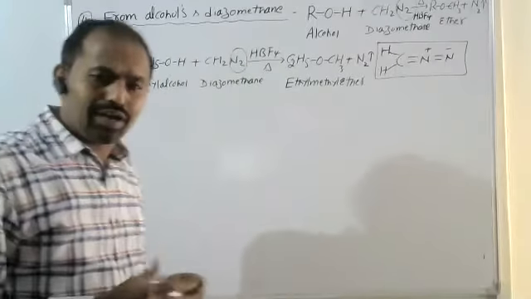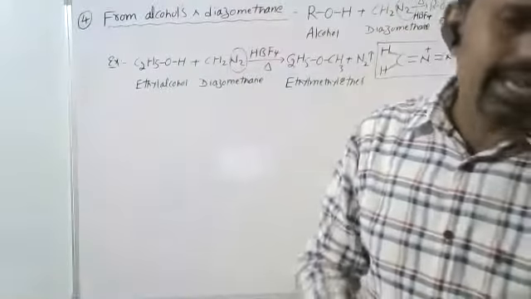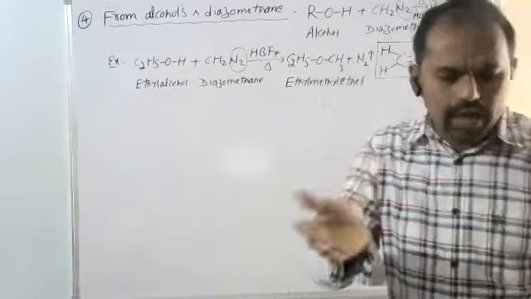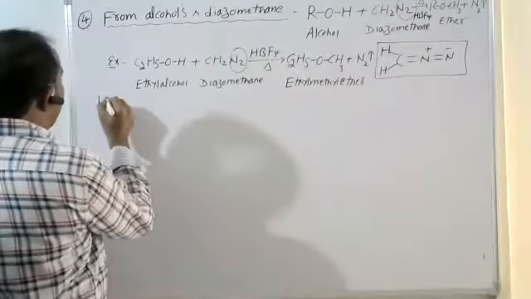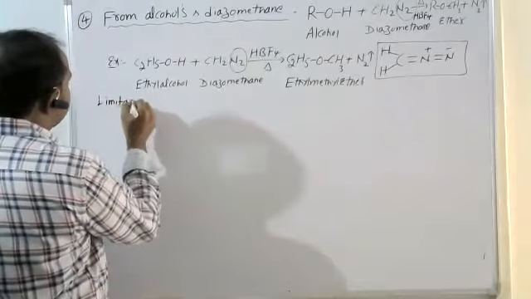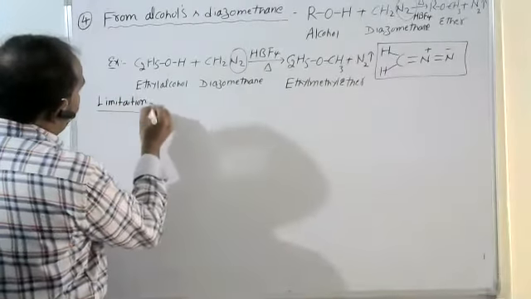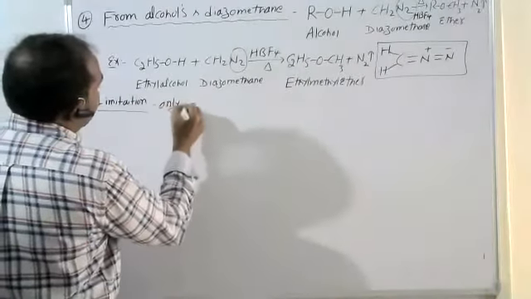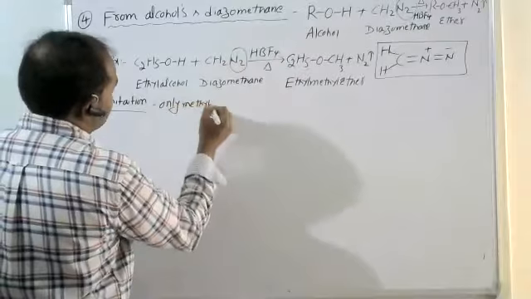Here we can say one of the limitations also: only the methyl ethers are obtained by this method. That is the drawback, the limitation.